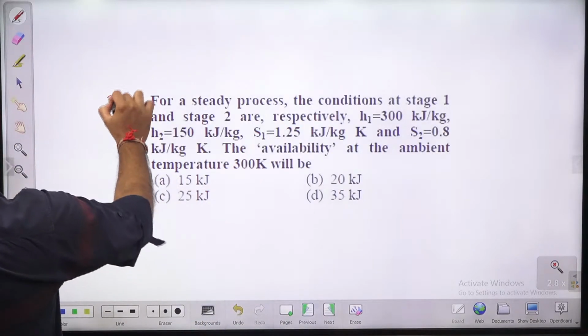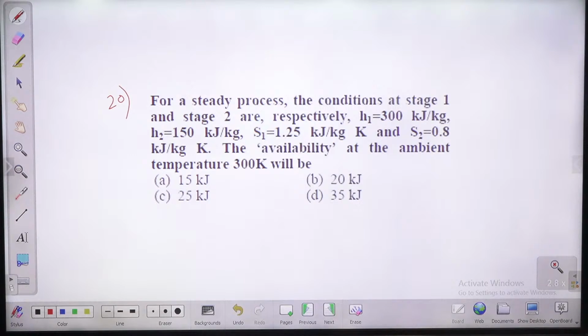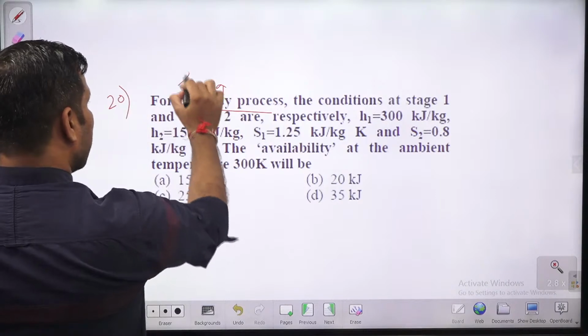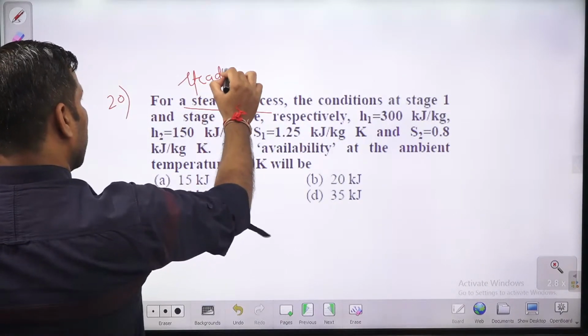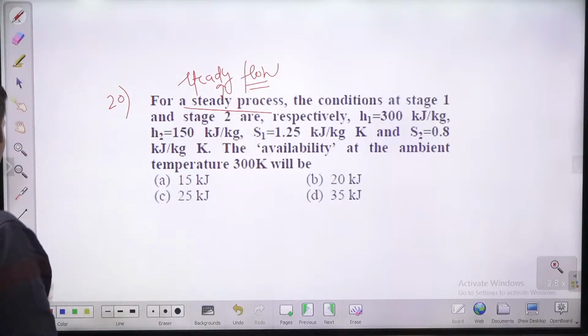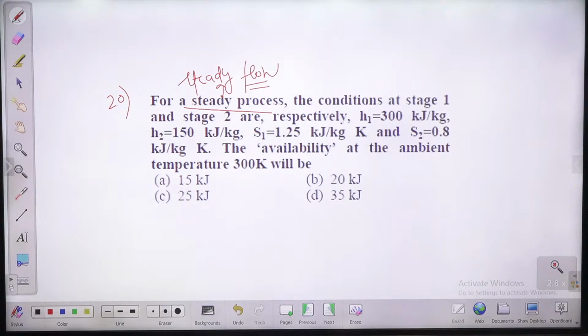Question number 20, guys. For a steady flow process, the conditions at stage 1 and stage 2. Steady flow का मतलब क्या होता है बच्चों? It's talking about what? Open system. Steady flow क्या होता है आपका? ओपन सिस्टम, where the properties are not changing with time, meaning energy in is equal to energy out, no accumulation of the mass is taking place.